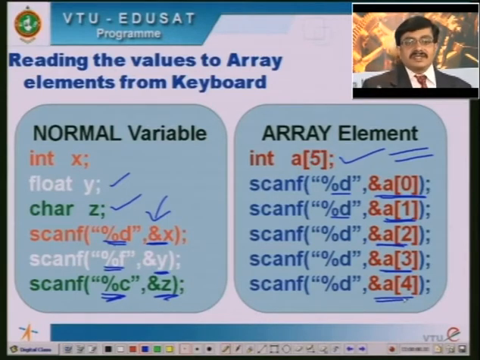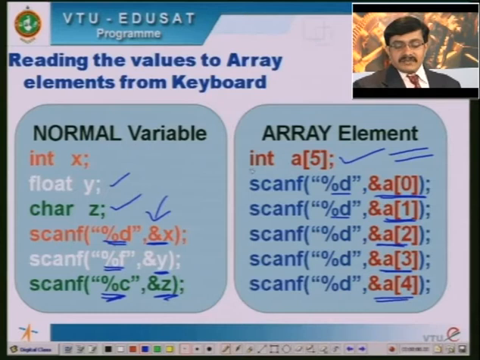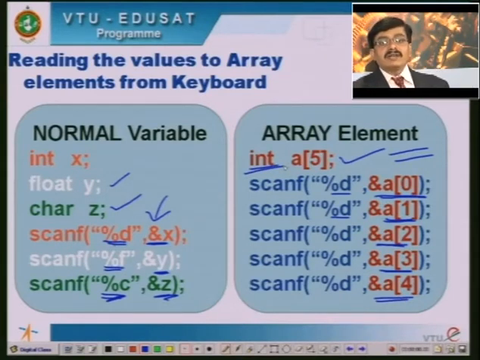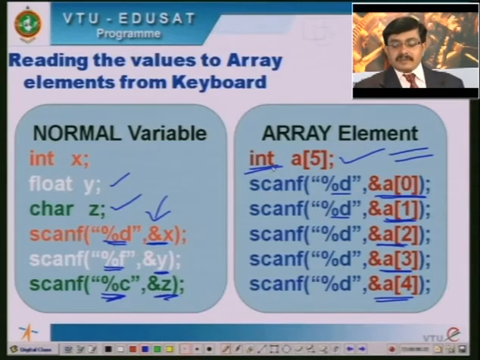Here also we use %d, and you can note that if this is of type float, then a will be an array of floating point elements. When it is a floating point type, we are supposed to change the format specifier from %d to %f. Similarly, if it is of type character, then a will be an array of 5 character elements, so we must change the format specifier from %d to %c. Everything else will be similar to the way we handle normal variables.